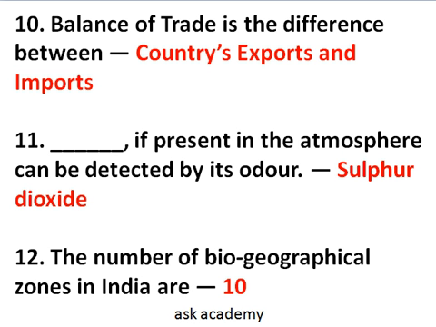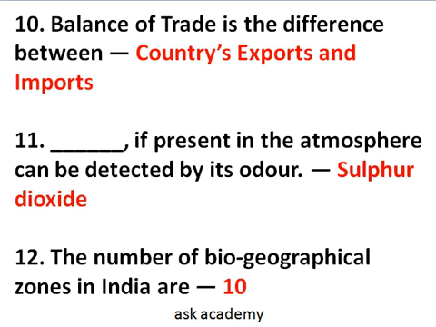Next question, question number 10. Balance of trade is a difference between countries' export and import. Question number 11 is sulfur dioxide has its own odor, so when it is present in the atmosphere we can detect easily by its odor. Question number 12. The number of biogeographical zones in India are 10. Some biogeographical zones are Trans-Himalayan region or Himalayas region, semi-arid areas, or Western Ghats, northwestern desert regions, and Gangetic plains. Okay, so total are 10 zones.